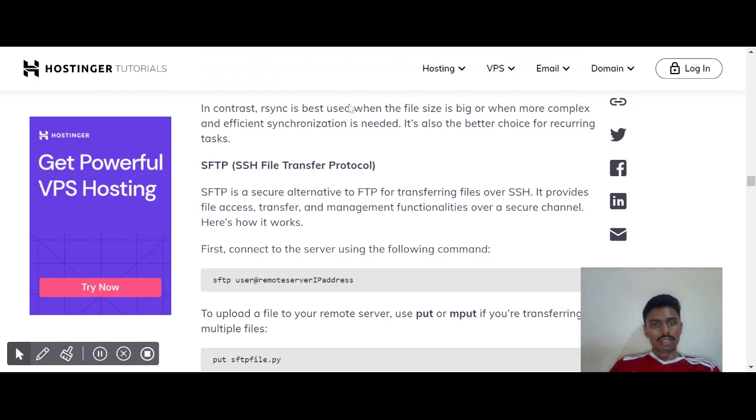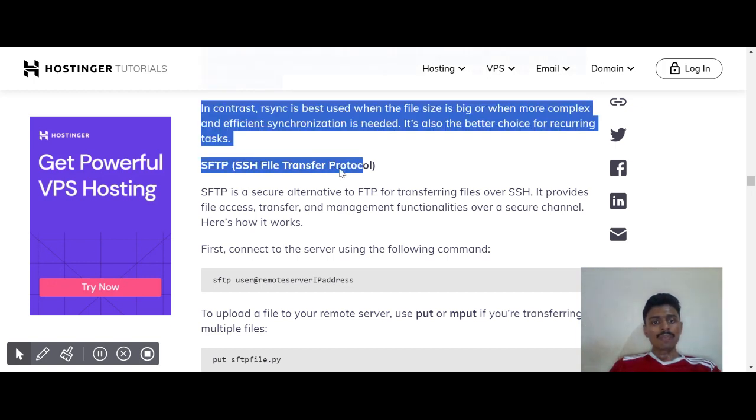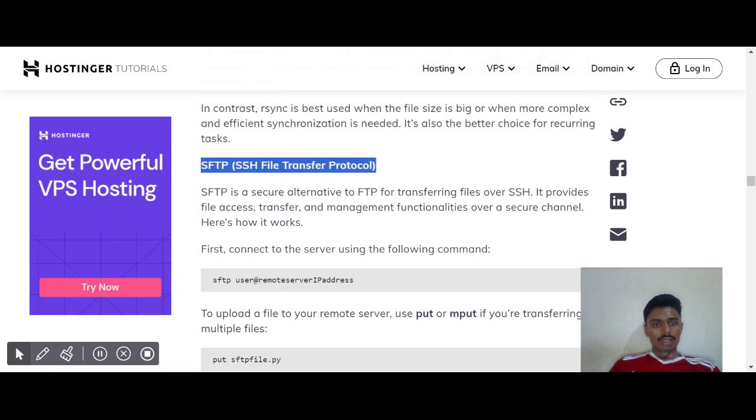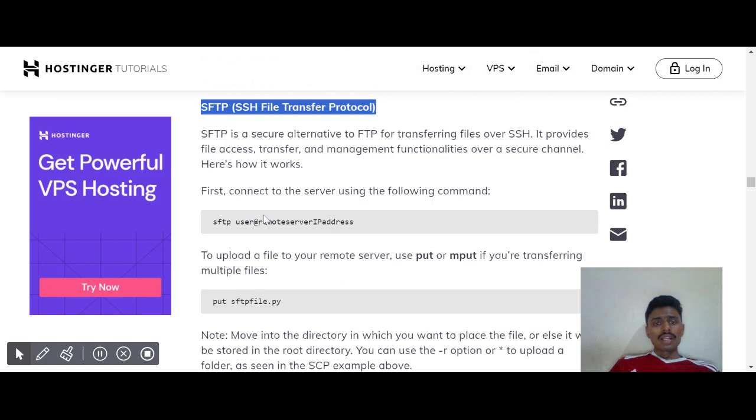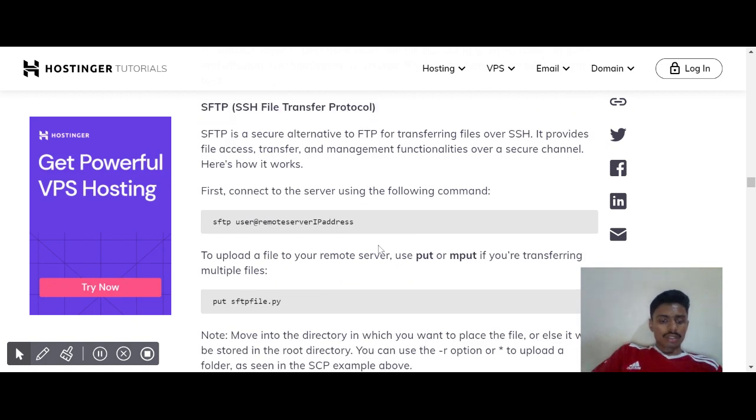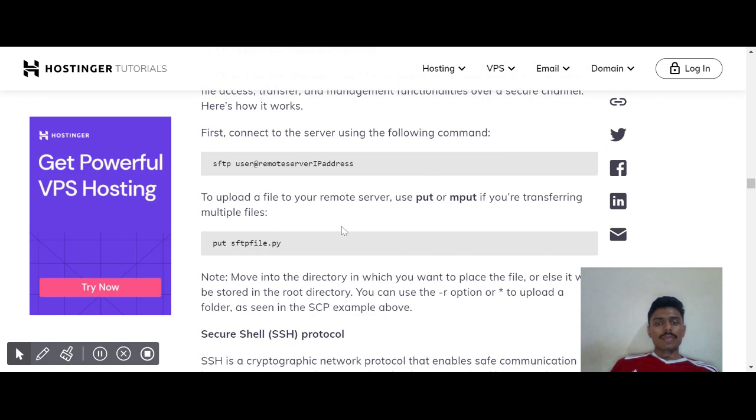So we're talking about SFTP, SSH file transfer protocol. First connect to the server using the following command. This is the username: sftp, then user at the rate of remote server IP address.